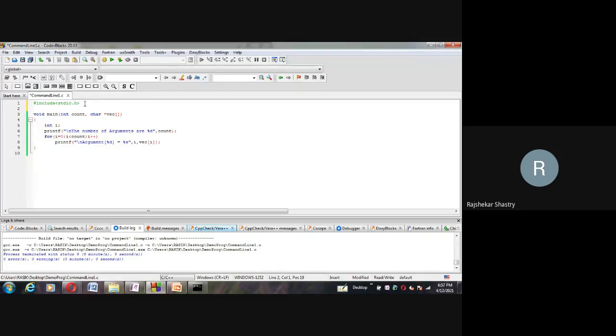And many DOS commands or even some shell programming we can do by using the command line. OS related, operating system related, shell programming, and many others we can do by using command line arguments.